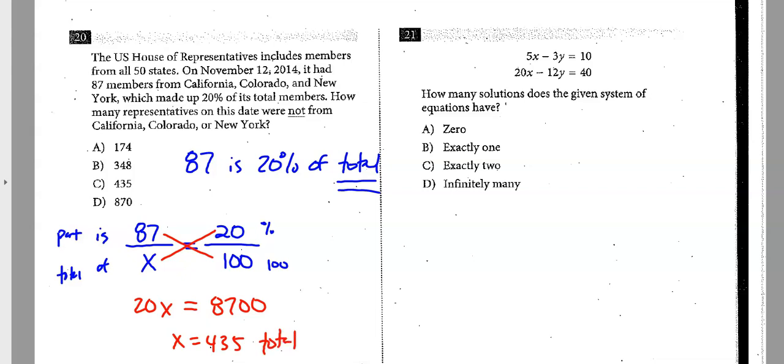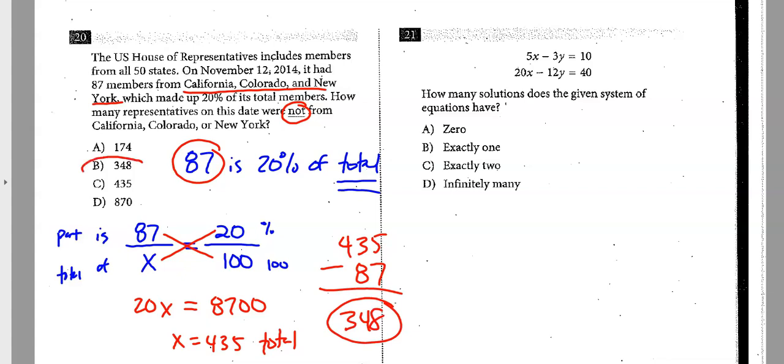And then you're like, okay, well, if 87 were from these three, and I need to find who's not from there, I now need to take 435 away the 87. So I'm just going minus 87. Boom. Looks like 348. So be sure you read the problem carefully.